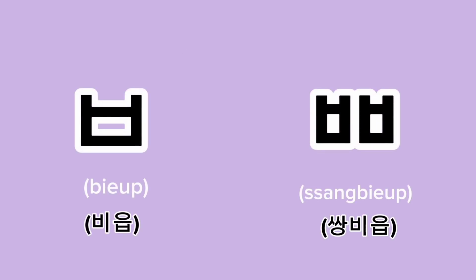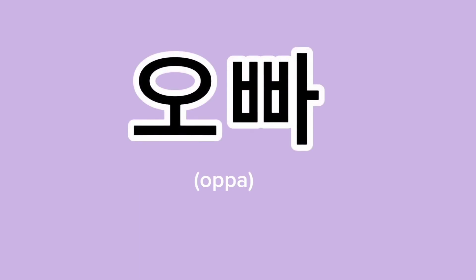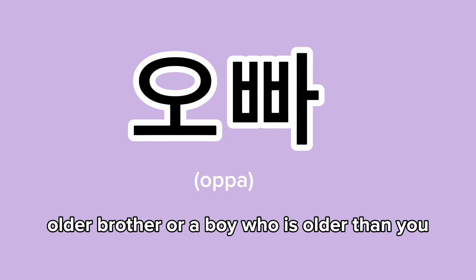When the consonant pieup is doubled, it becomes sang pieup, and it has a pa sound. For example, oppa, oppa. Oppa means older brother or a boy older than you.